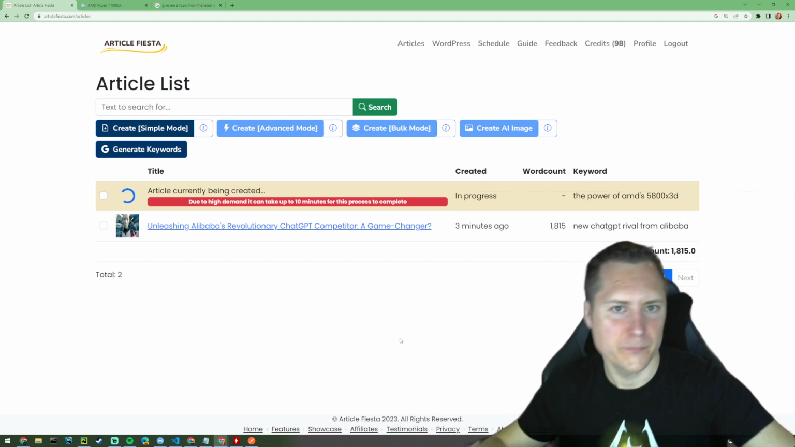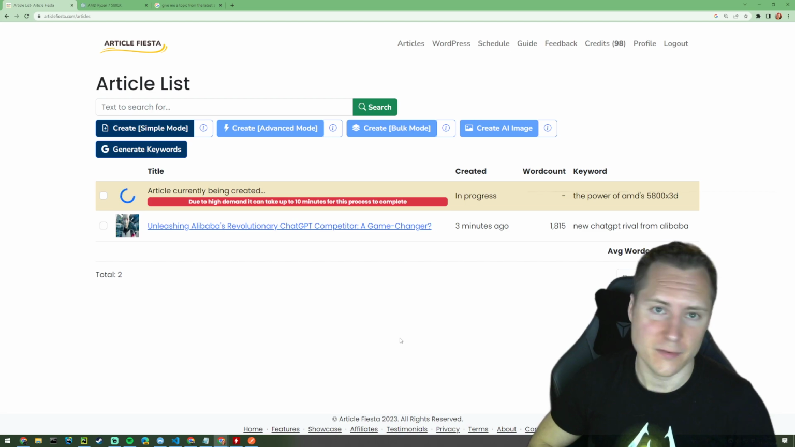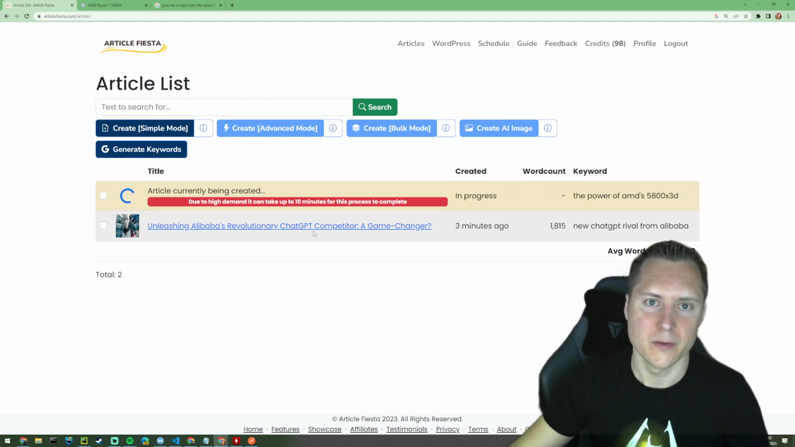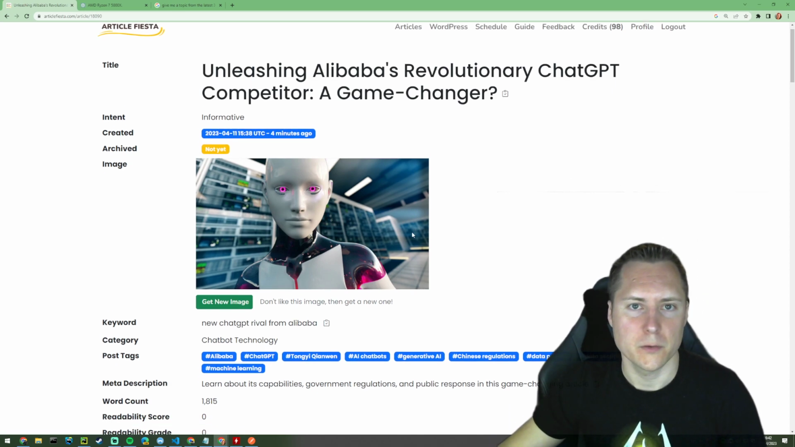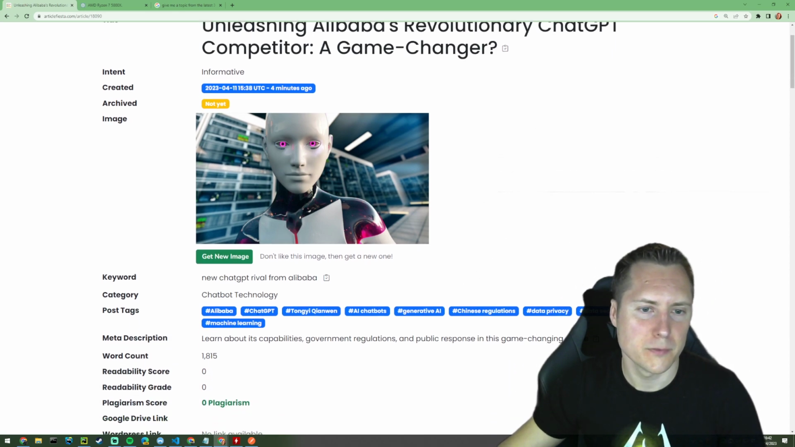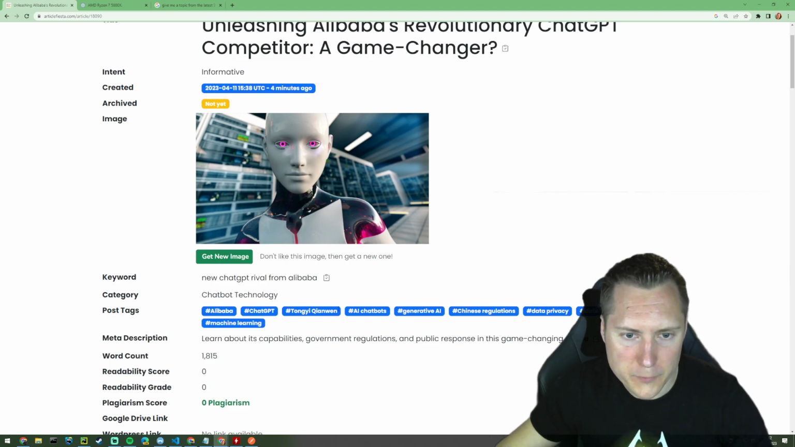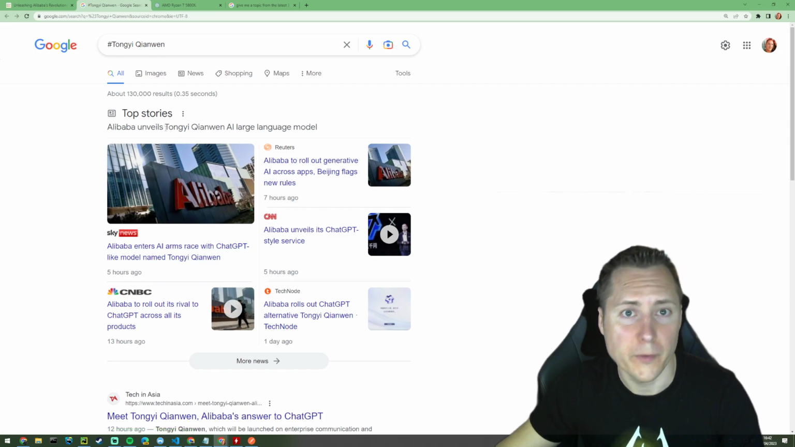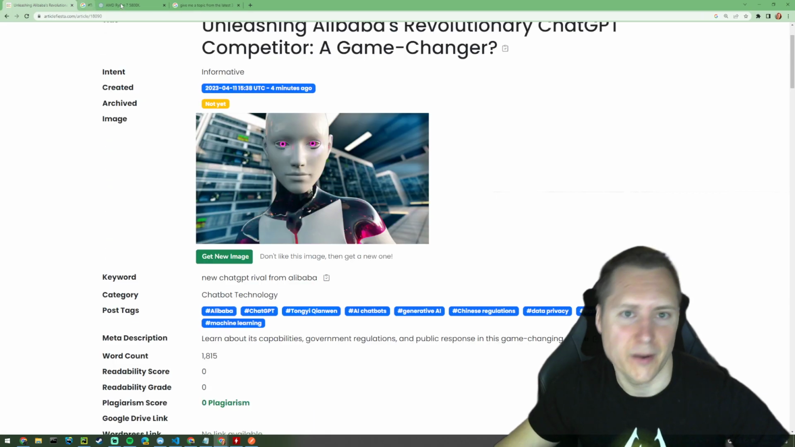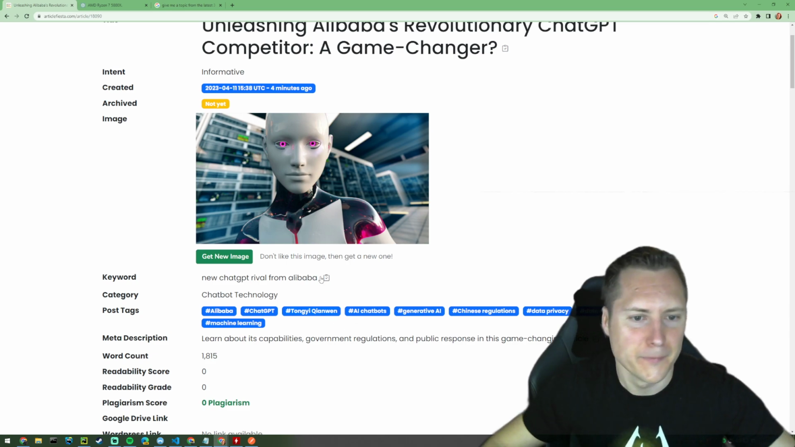So if I jump back here, you'll notice that this is finished writing. It will take longer to create these types of articles because obviously it's got to go look at the news and find out what's going on. So here we go. We've got a wonderful AI image at the top, talking about chatbot technology. We've got Alibaba, ChatGPT. I guess that's probably the owner of Alibaba, if I had to guess. Oh no, that's the name of the new AI. I don't even know what it's called, but it's obviously picked up what's in the news because it's got the correct name of it.